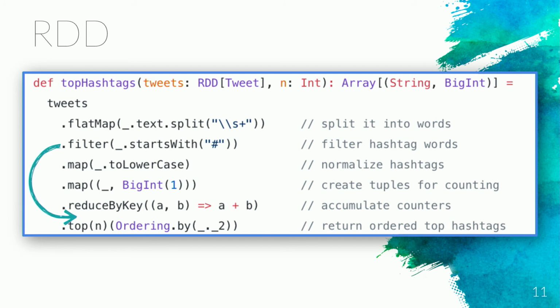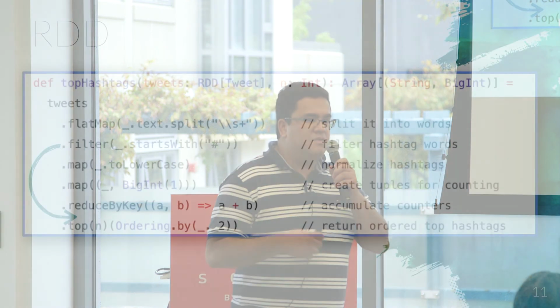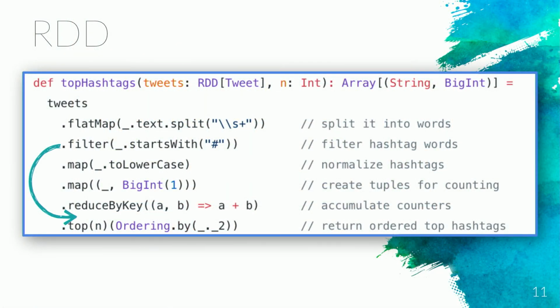So one of the problems is, for instance, that users can introduce inefficiencies. Here we have a filter operation. And if we move the filter operation to after the reduce by key operation, it's the same meaning, right? We are going to have the count for all words, and then only filter the words that are hashtags. But that's much, much less efficient, right? Because you are going to do a shuffle for all words and then only get the ones that are hashtags. So that's not really efficient, and that's a problem of the API. For this case, it's easy to see it's not efficient to move the filter. But there are many other more subtle scenarios where the user can introduce inefficiencies. So that's really a problem for the API.